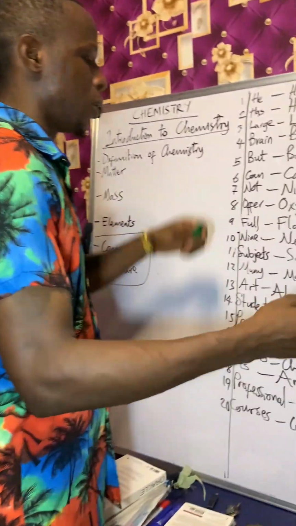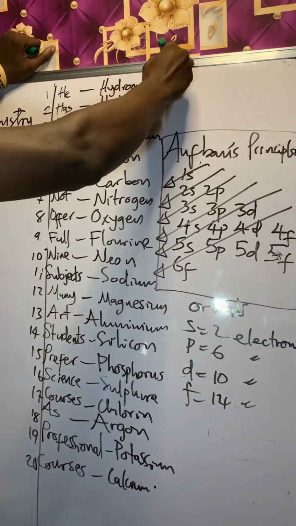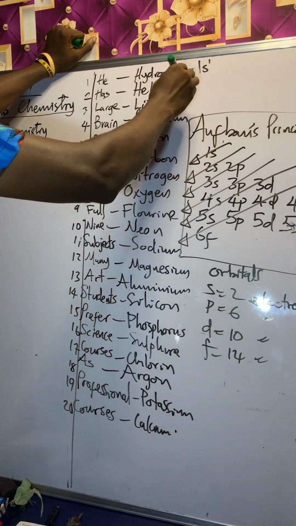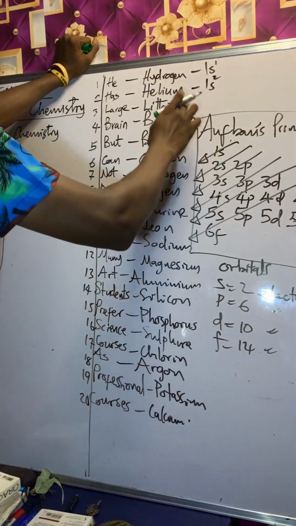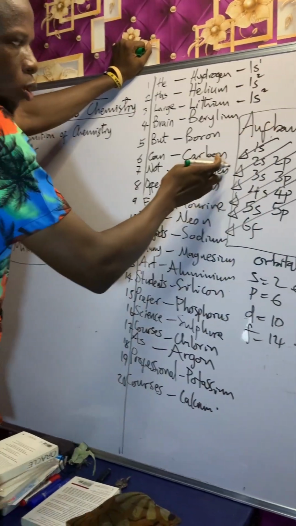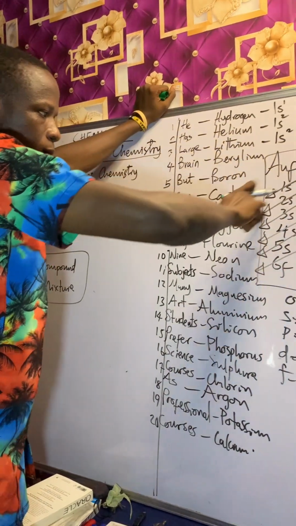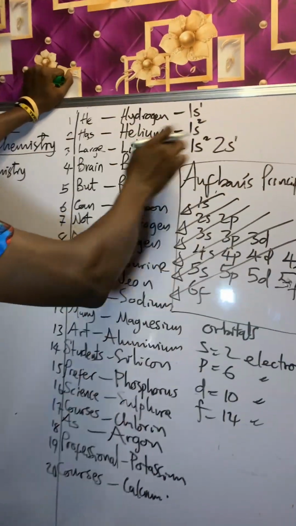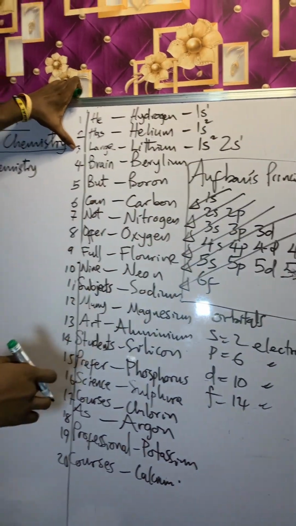Now based on this, we are going to look at how to write the electronic configuration of these elements. So look at the first one. We have 1s1, then 1s2 for this one. Now the next is what? 1s2, because the maximum number of electrons here is 2. So we'll move to the next one, 2s1, to make it 3. Remember, this is 1, this is 2, then 2 plus 1 is what? 3 for the atomic number.